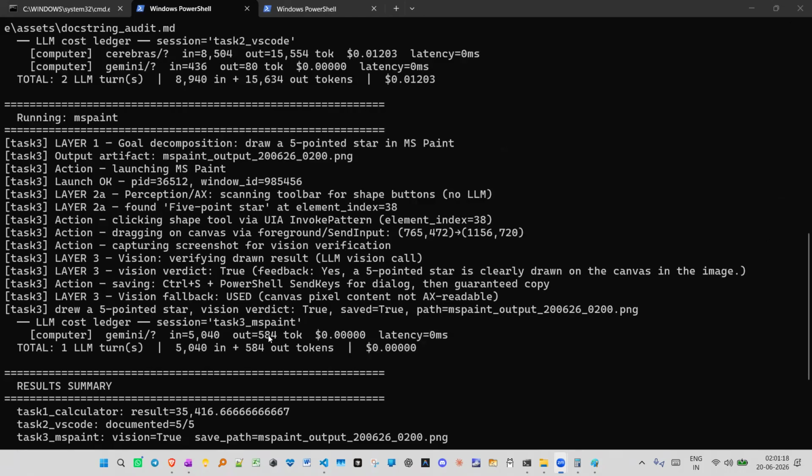So the full code is available on GitHub, and it needs cua-driver on Windows 11 and an LLM key.